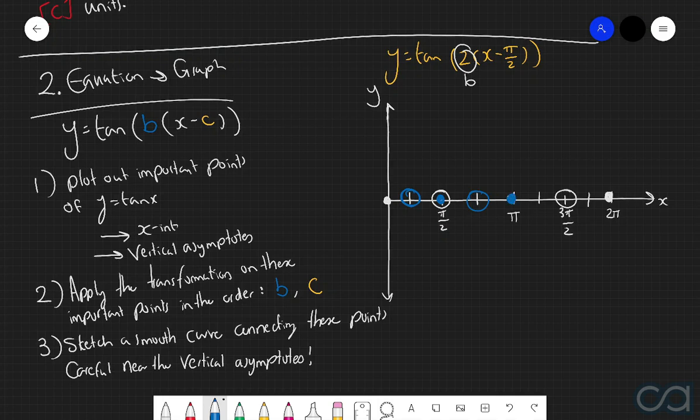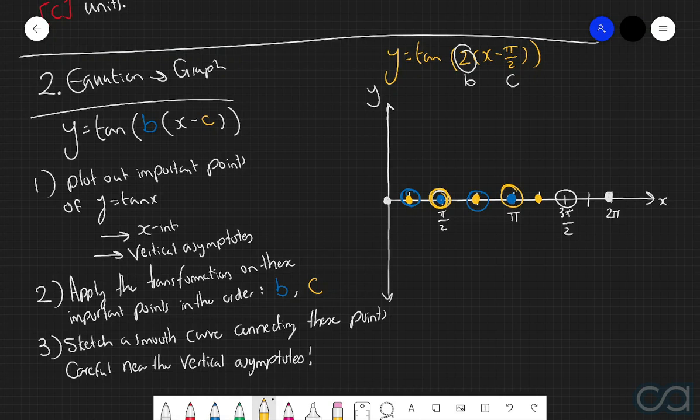So that's our first transformation there, and now the second one is for c equals pi over 2, which means now that we're going to shift all of these points to the right by pi over 2 units. And so shifting all these points to the right by pi over 2 units, we now get the following. And now we want to try and connect all these points with a smooth curve.